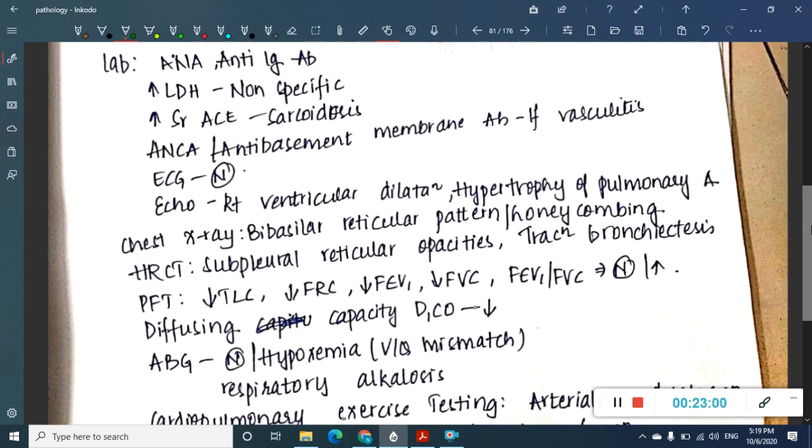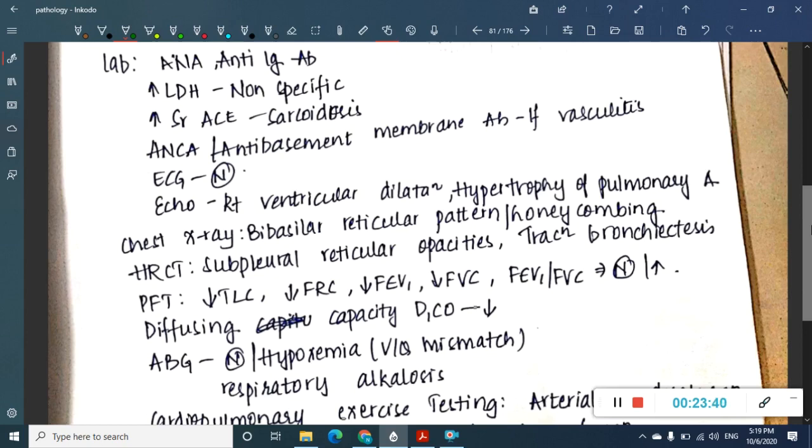Then what are you going to do in laboratory investigations? You will first have to exclude the causes. First you obtain a baseline chest x-ray. In almost all interstitial lung diseases, you will see a bibasilar reticular pattern and honeycombing. If you do an HRCT, you will see subpleural reticular opacities, and a honeycomb pattern. I have shown you many pictures, right? Now if you do a pulmonary function test, the main problem here is a decrease in lung volume, because the lung becomes fibrosed, and as a result there won't be proper exchange of gases.